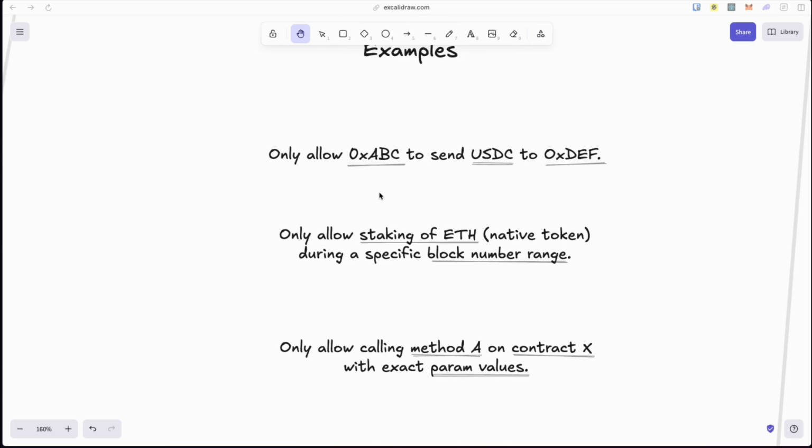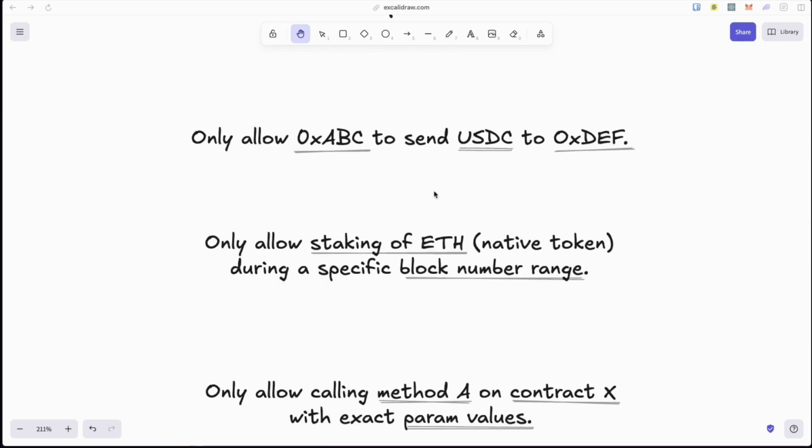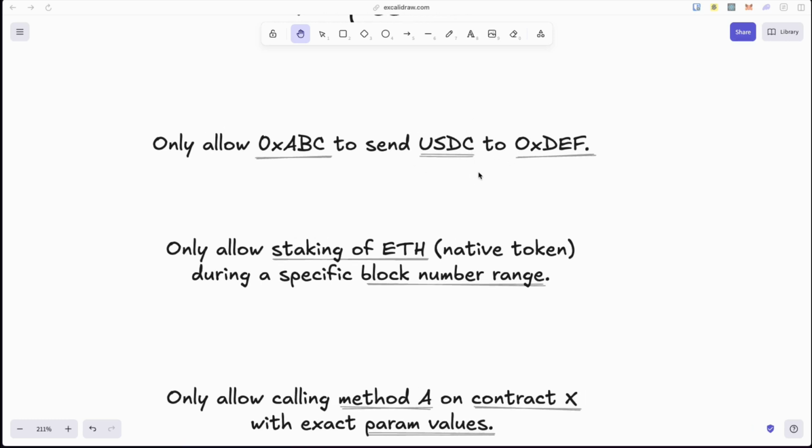First, you can allow address 0xabc to send USDC to 0xdef, meaning only ABC is allowed to send, and when sending, only token USDC is allowed, and only recipient DEF is going to be accepted. No other token, no other recipient, and no other operator or caller. You can even specify the max amount of USDC that can be sent.